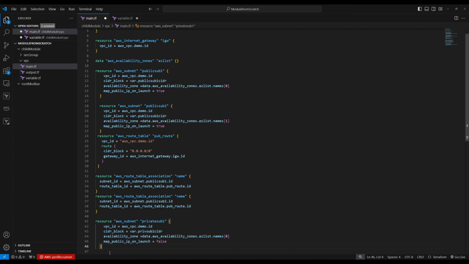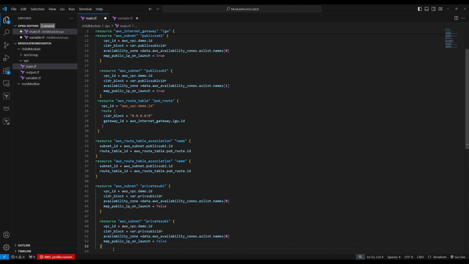Let's create another subnet. Another private subnet. Paste. We want this private subnet 2. Same VPC. This is number 2. We want it on the second availability zone, and we don't need a public IP on launch. Let's create this variable.